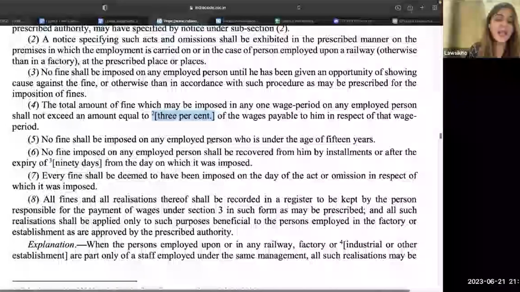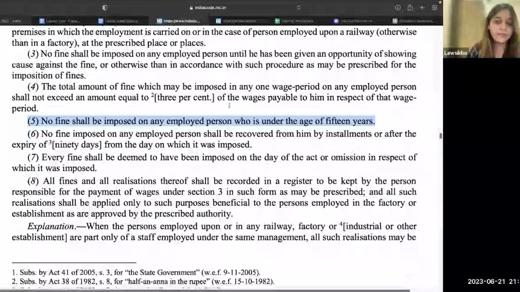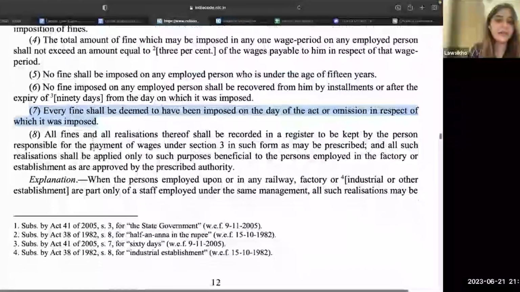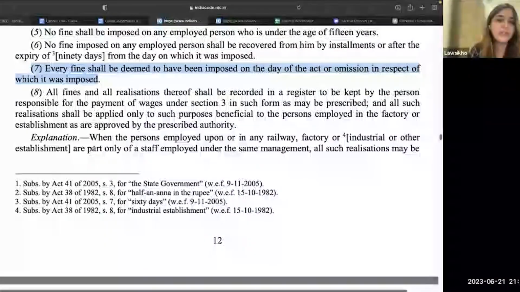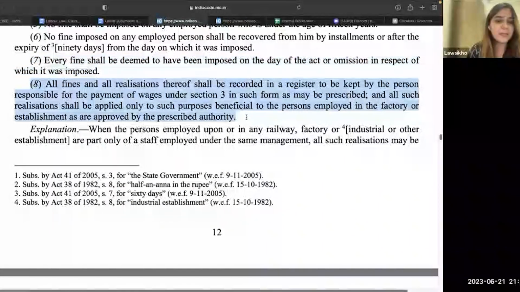Okay. Then if there is an employee who is below the age of 15 years, I can't impose a fine as an employer. Okay. Every fine shall be deemed to have been imposed on that day. So if I'm imposing a fine, it should be on that day only. Okay. Very important, this is something that you will find across provisions, whatever is the deduction that is being made, irrespective of the nature, whether it is because of absence from duty, because of amenities, or because of fine, you need to maintain it under a register.